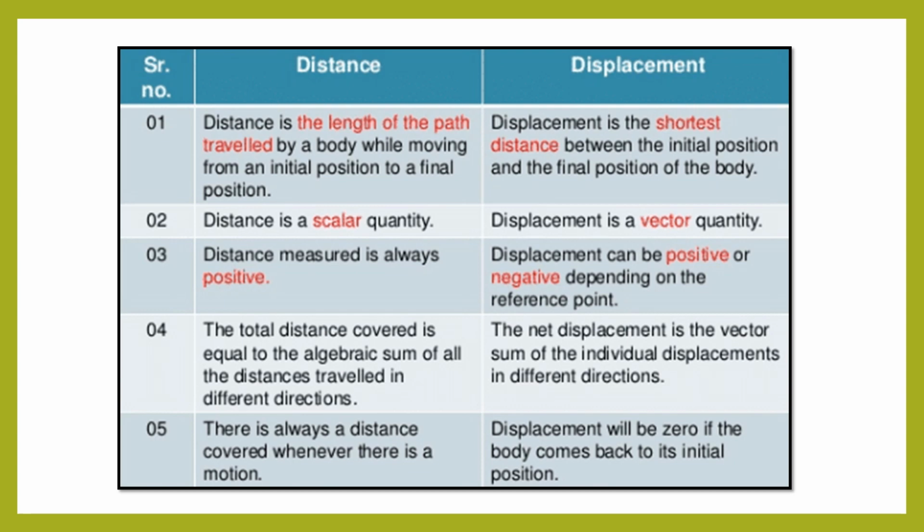Distance means the sum of all the distances traveled in different directions.